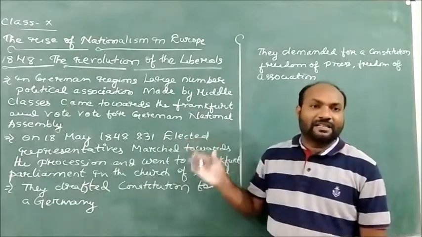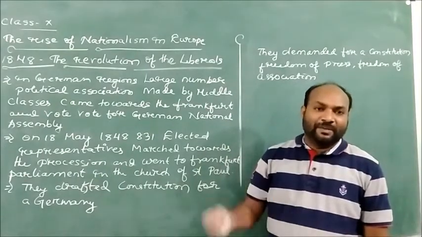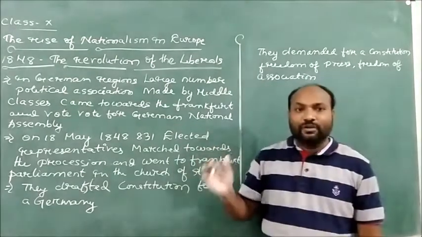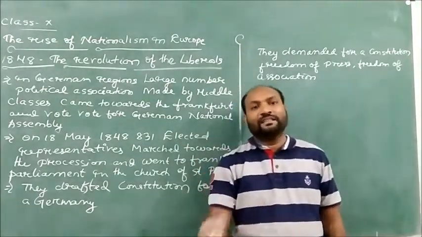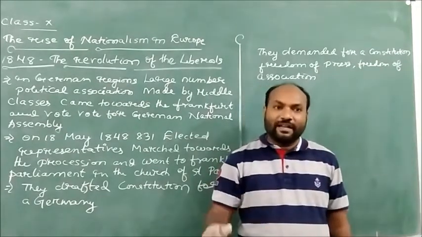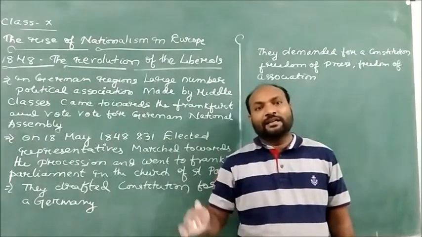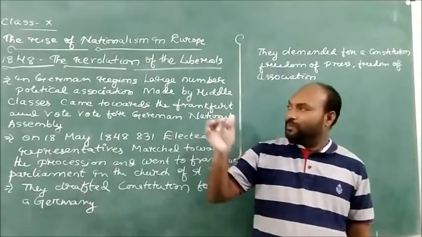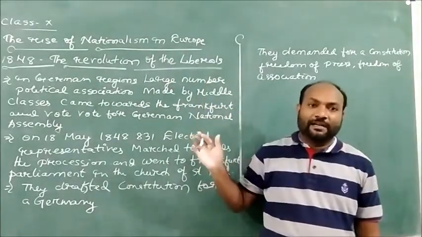This movement was started by the middle classes, the businessmen, professors, teachers and merchants, who came to limit the powers of the monarchy, but the king, with associations with other kings, the aristocracy and the landlords, successfully suppressed the movement led by the liberals in 1848.